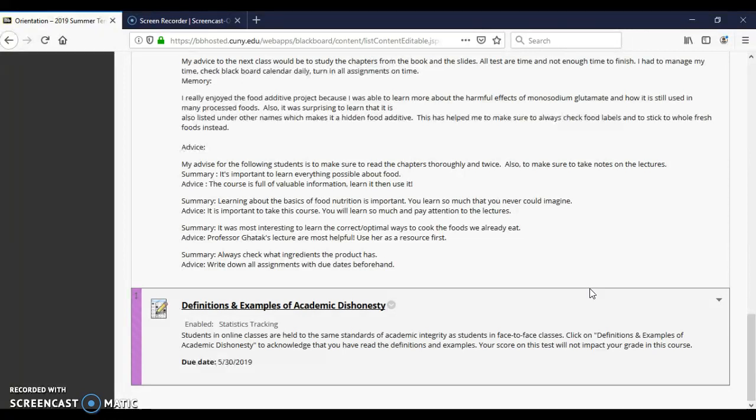Then I've given you another quiz which is also not graded. It is definition and examples of academic dishonesty. Students in an online class are held to the same standard as in a face-to-face class. So click on this quiz. This is not a graded quiz. I want you to understand all the definitions of academic dishonesty, so you get familiar with all these terms.